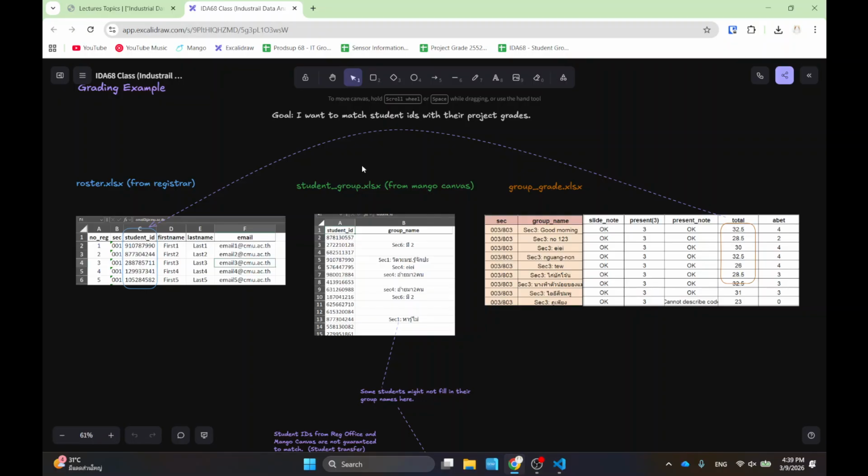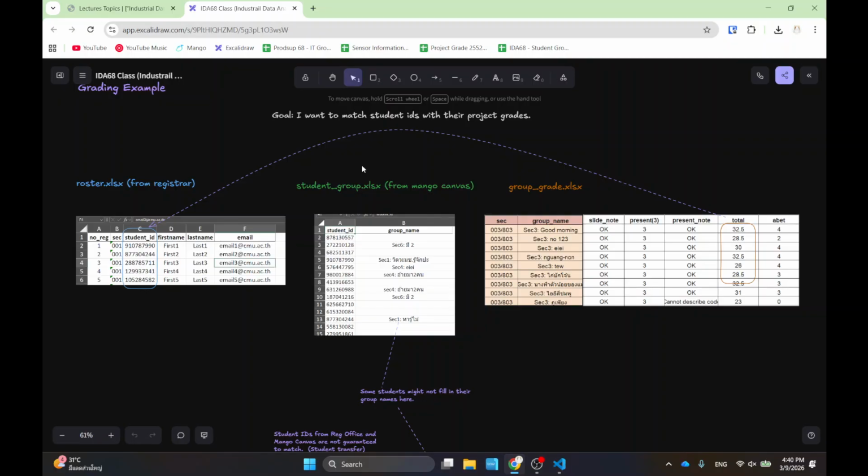The next one is that I have students working in groups, and these are the real names of the groups. Usually I have maybe 60 groups in total, and I grade them. So I give the score to the groups, and each group has multiple members.